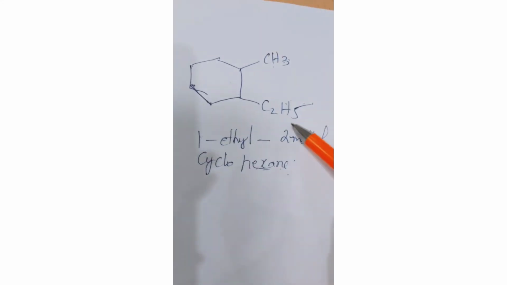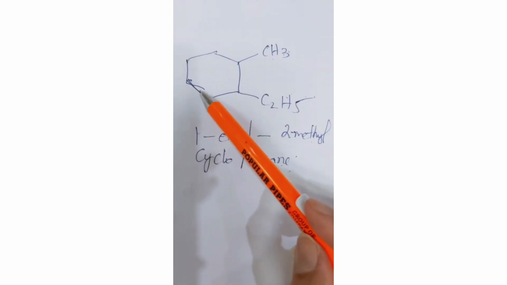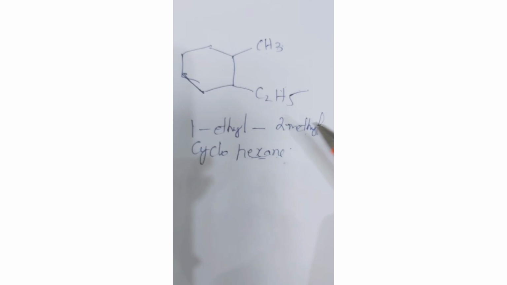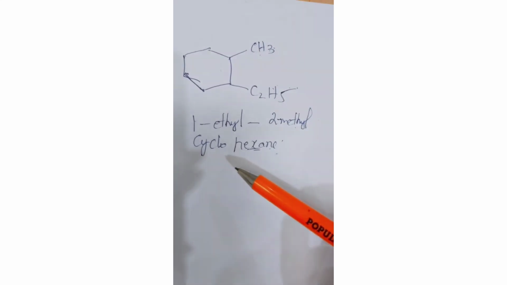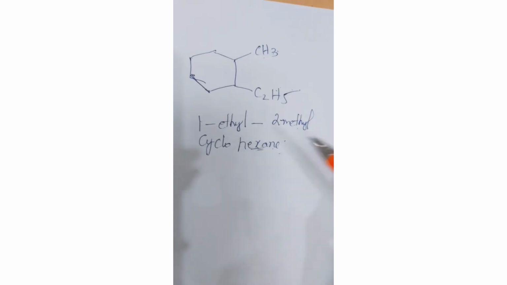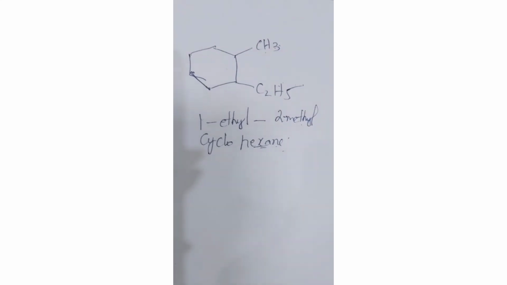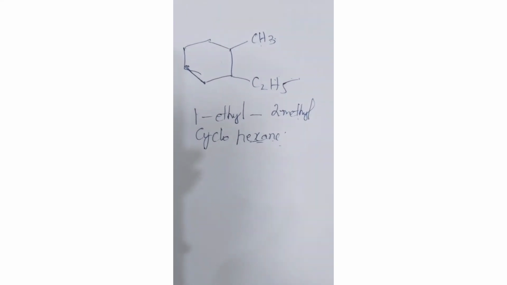My drawing is not that good. I made a mistake over here. It's not a bond, it's only a skeletal structure I've shown, and I just wanted you to use the nomenclature. You must know how to draw the structure. So this is it, 1-ethyl, 2-methyl cyclohexane, by writing them in alphabetical order.